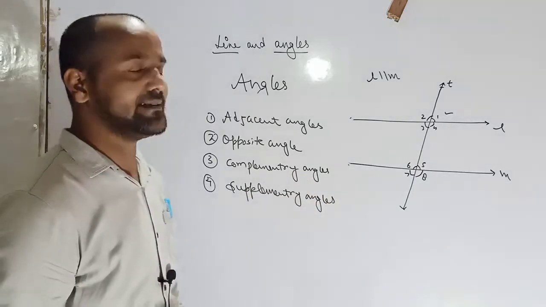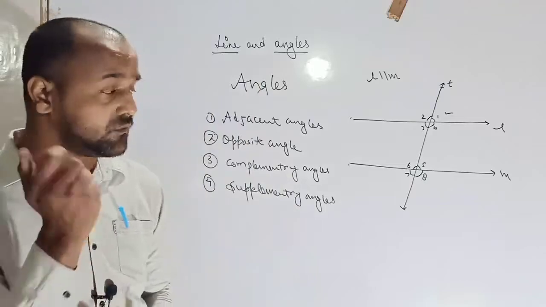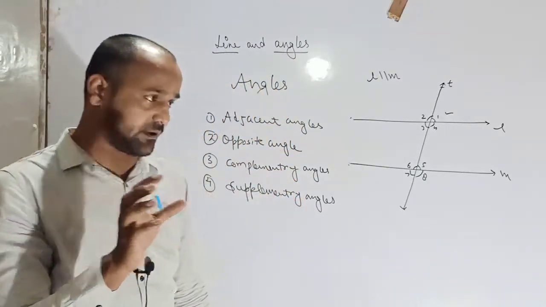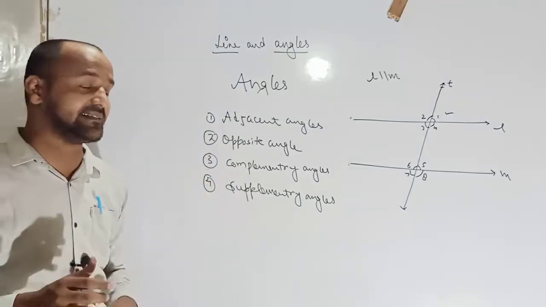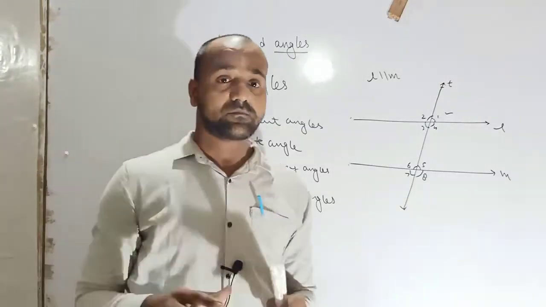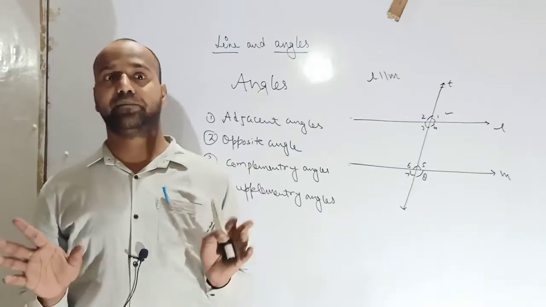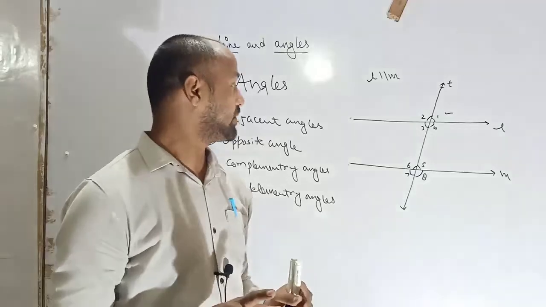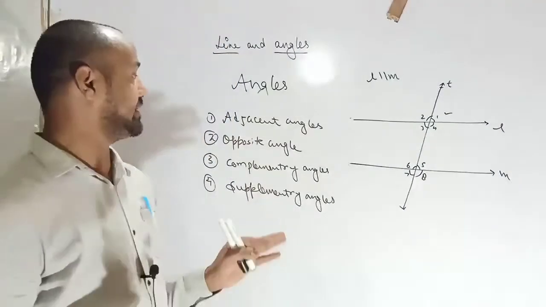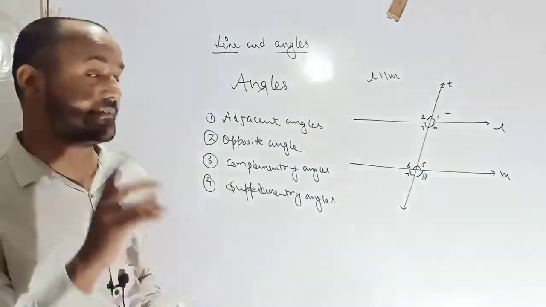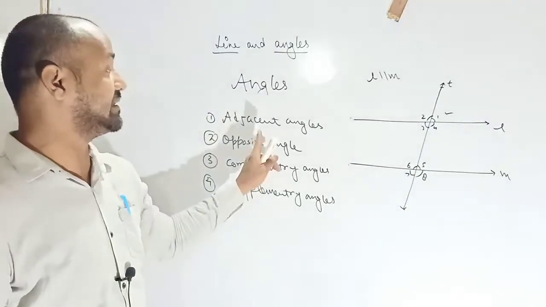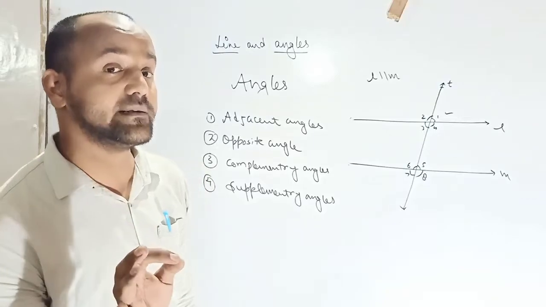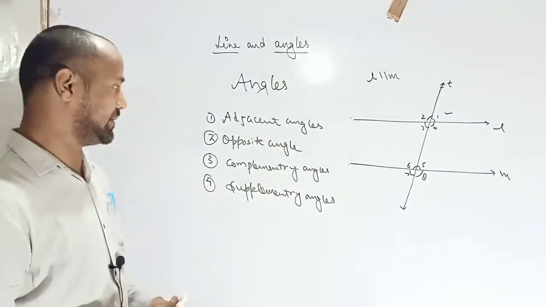So what is adjacent angle? Having a common arm. Two angles are said to be adjacent if they have a common arm. Listen carefully. Adjacent angle. Two angles are said to be adjacent if they have a common arm.